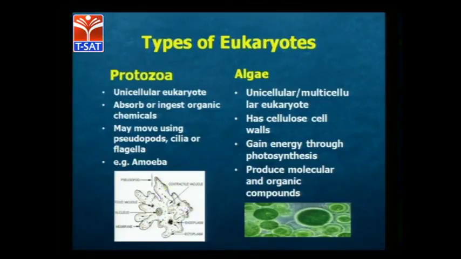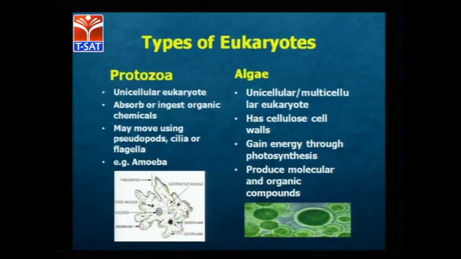So protozoa is a unicellular eukaryotic cell. This single cell absorbs or ingests organic chemicals, where the most common example we will give is amoeba, which is the best example for protozoa. Whereas algae can also be single-celled or multicellular organisms, which are called eukaryotes, and cellulose